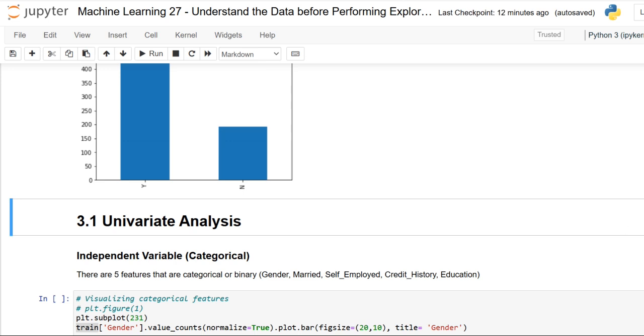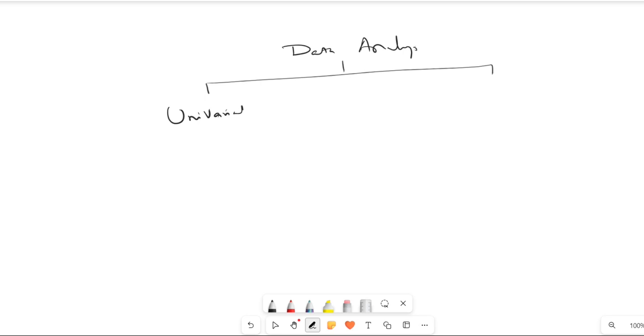To make a summarization, first we are in this univariate process, which we can further divide into numerical and categorical.